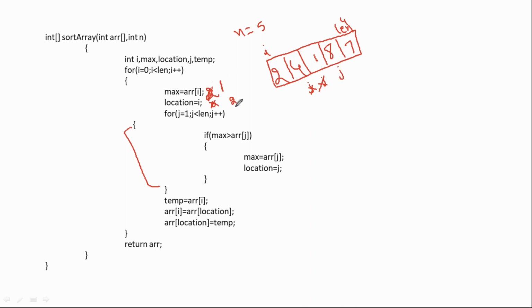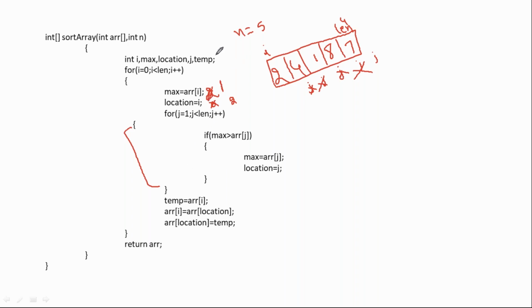Then control comes back and j plus plus, j value becomes this. Now max value is 1, and location is pointing to this one. We'll check it: max 1 greater than 8, condition false, it doesn't get updated. Then j plus plus, 1 greater than 7, condition false, nothing. Then we go to the next location, and the loop condition becomes false, so we come out of the loop.